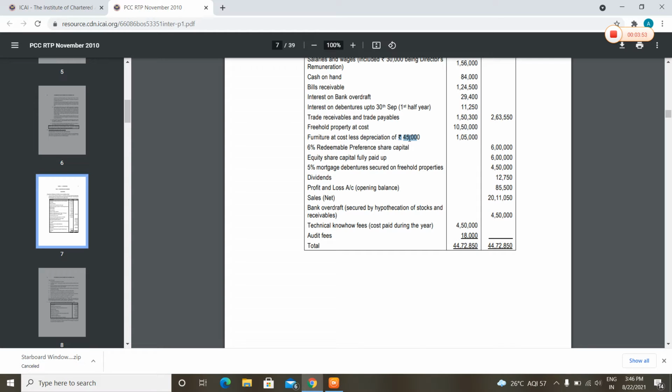Now the depreciation part. How do we have to calculate? Accumulated depreciation is 45,000.